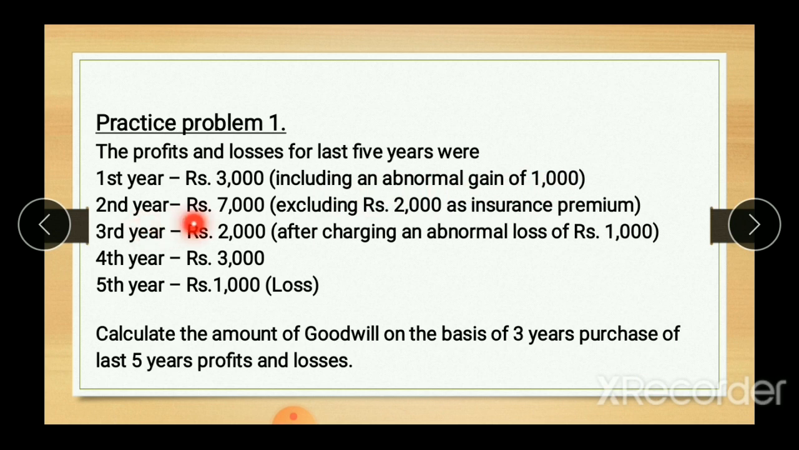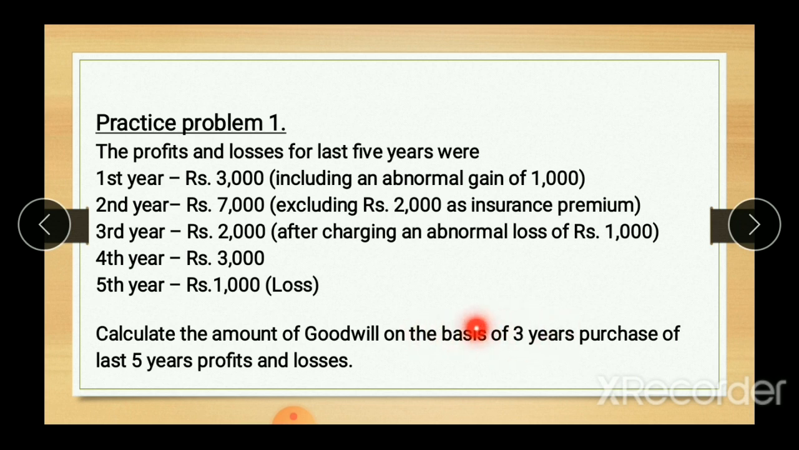In the second year, 7,000 excluding 2,000 insurance premium. And as you know, insurance premium is an operating expense, so it must be subtracted. Here it is excluded, so first we will subtract it from the profit of 7,000. During the third year, rupees 2,000 profit is given after charging abnormal loss, and as you know, abnormal losses must be added to get operating profit. During the fourth year, profit is rupees 3,000, and during the fifth year a loss of rupees 1,000. They are asking us to compute goodwill on the basis of 3 years purchase.